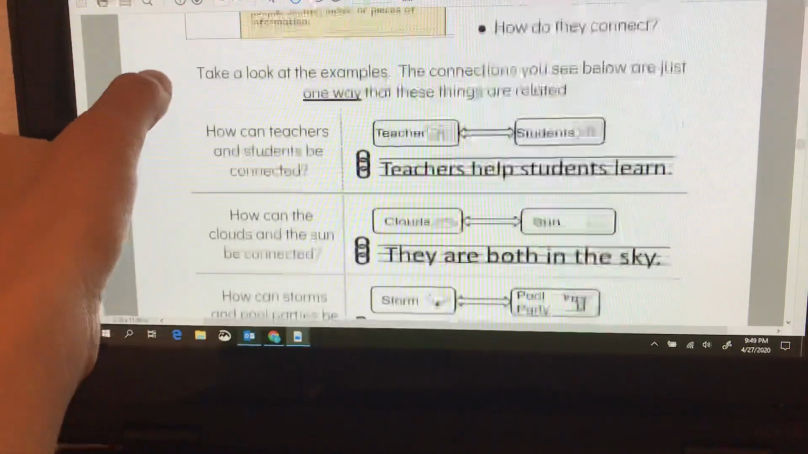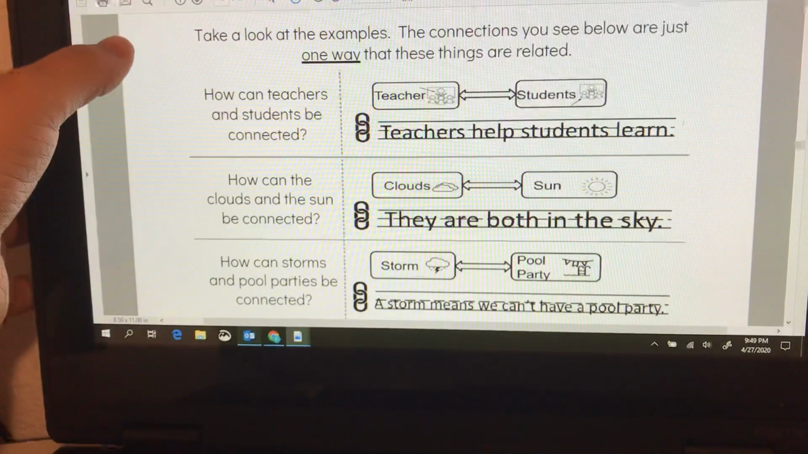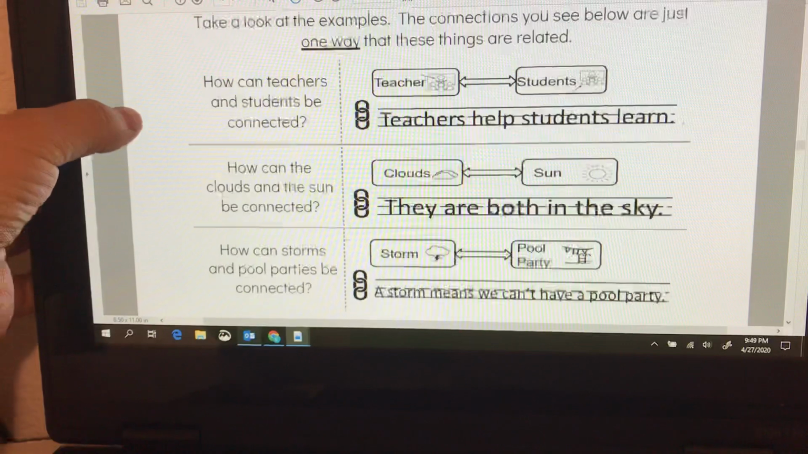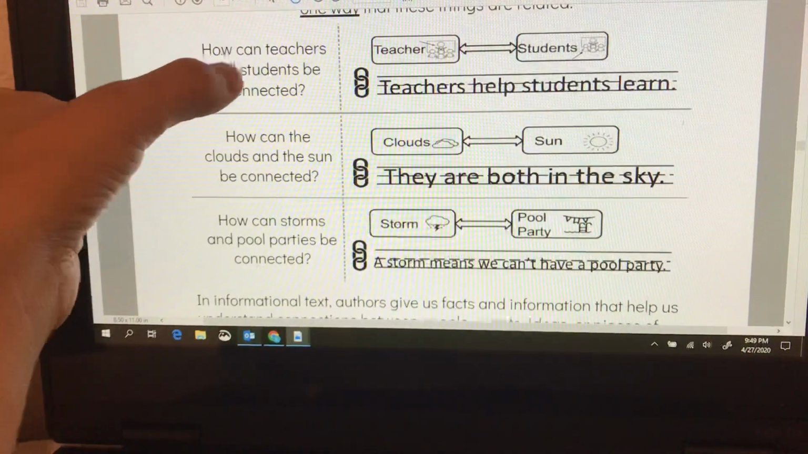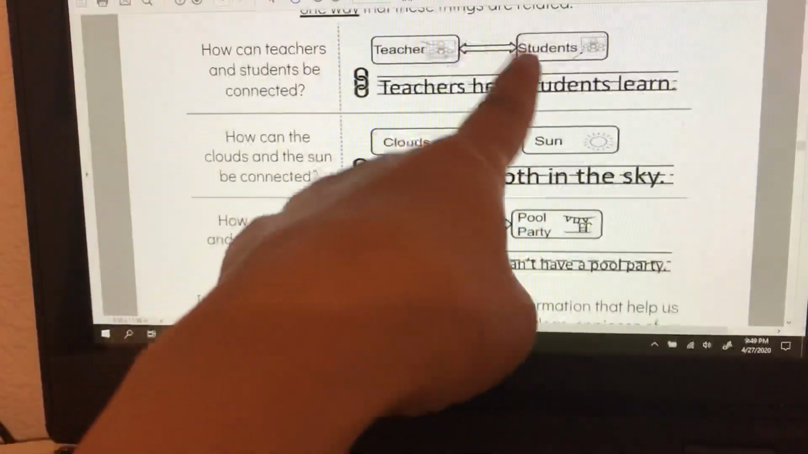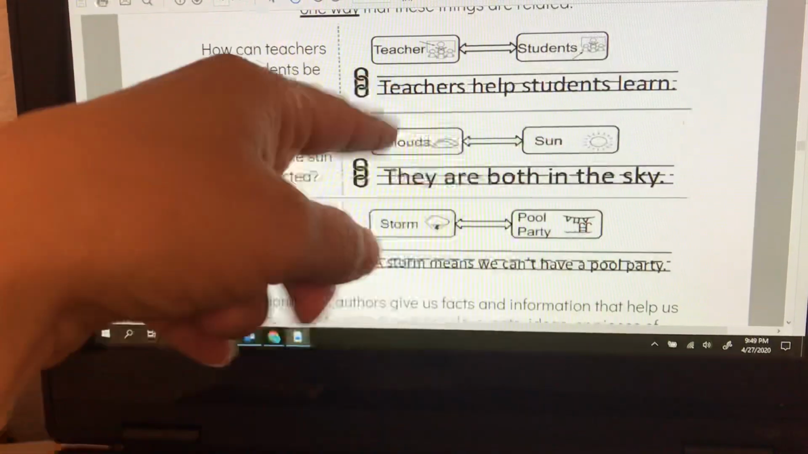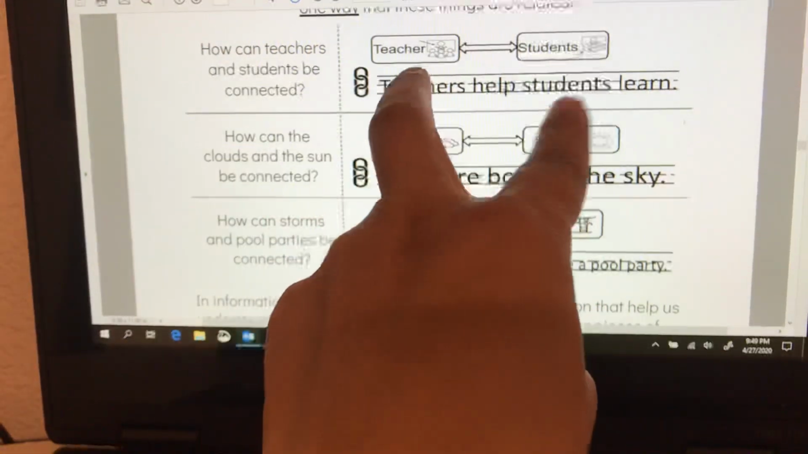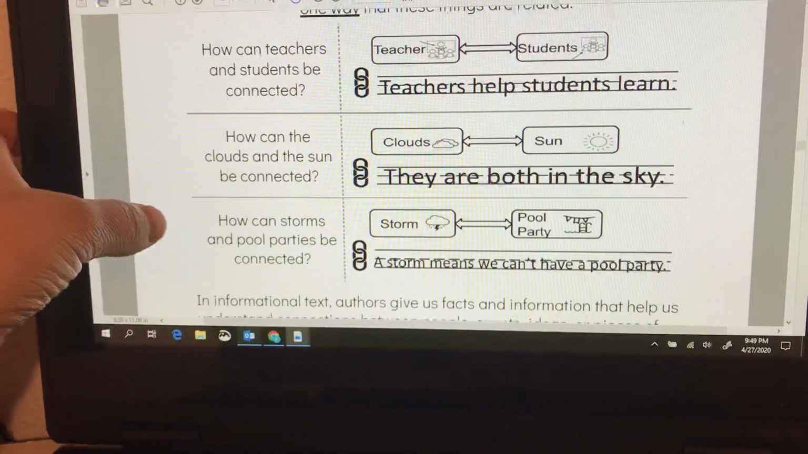So let's take a look at an example. The connections you see below are just one way that these things are related. We could think of more, but here's just one example. How can teachers and students be connected? Teachers and students are people. So ask yourself, how are they related? Here's an idea. It says teachers help students learn. They're related because the teacher helps the students learn. So that's how they're connected. But you can probably think of another way they're connected.